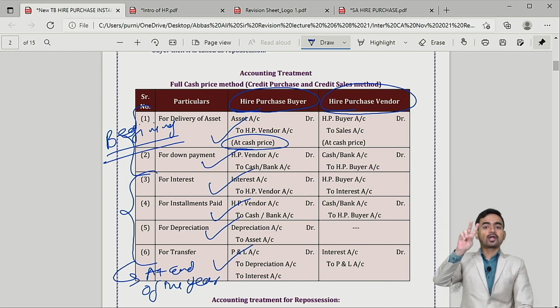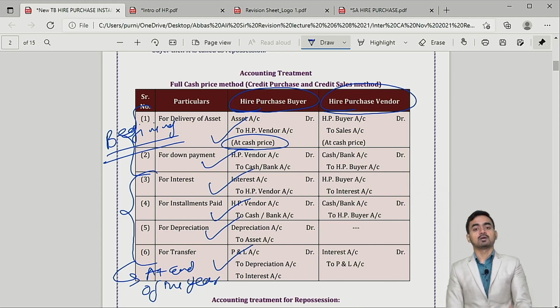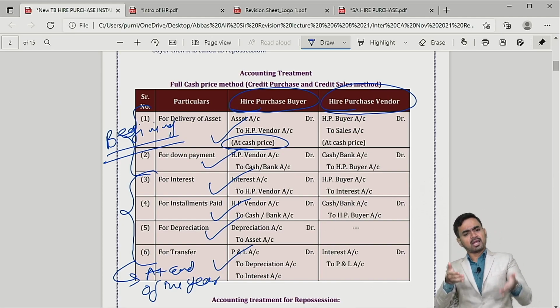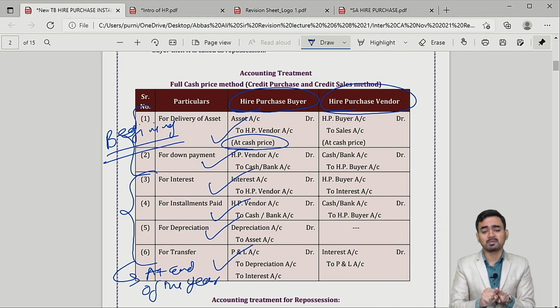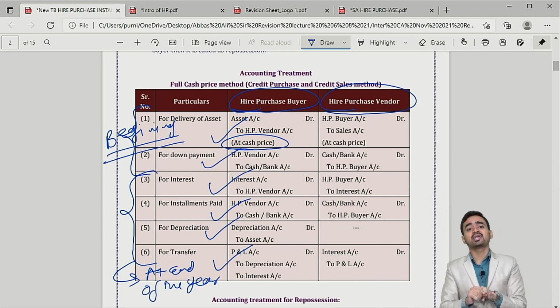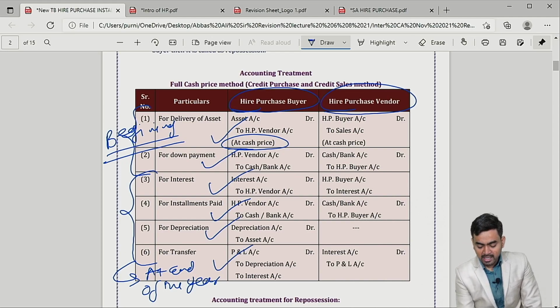Clear? So two entries at the beginning of the year: number one, asset purchase, and down payment paid. And four entries at the year end: at the first year end, second year end, third year end. These four entries will come: interest due, which is an expense for you, installment paid, depreciation charged, and expenses charged to profit and loss. And for this hire purchase buyer, I have already given you the reference, question number 7 of classwork.